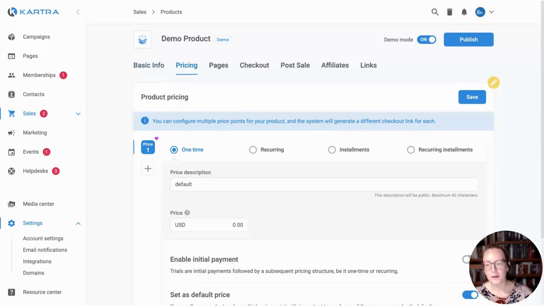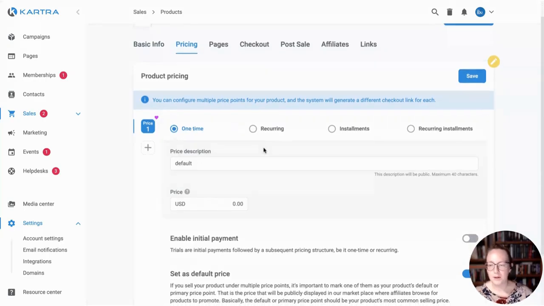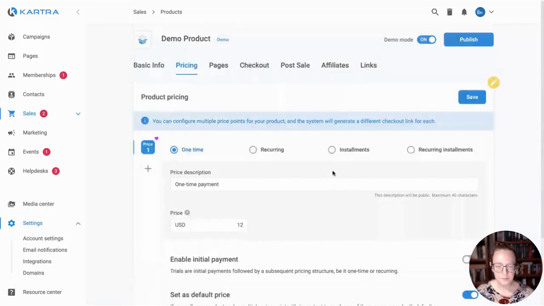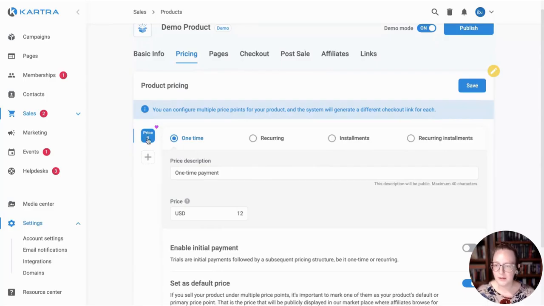So moving on to the next section here, this is where we're going to set up our pricing. So here we're going to do one time, let's say I'm going to sell a book. And so I've got a one-time payment, and this book is going to be $12. Okay, that's price point 1. And you can see that I've got that here.